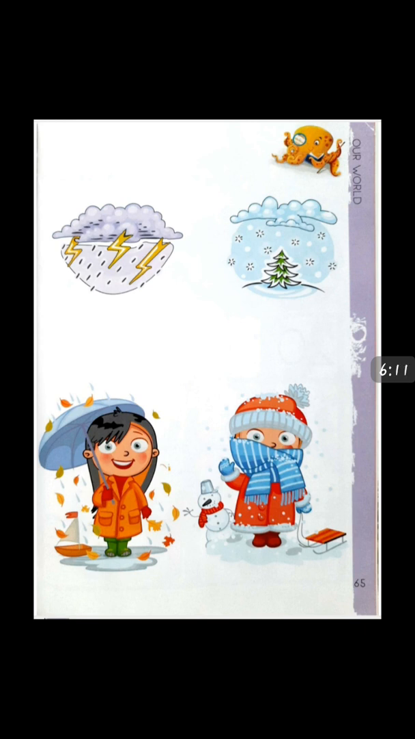Now, after doing these two pages, try to identify the names of the seasons, where the girl is wearing different kinds of clothes and accessories. Look at the accessories of the girls also. Let's identify the name of each one and the accessories also, like umbrella, woolen cap, muffler, etc. Now, have you enjoyed the session?